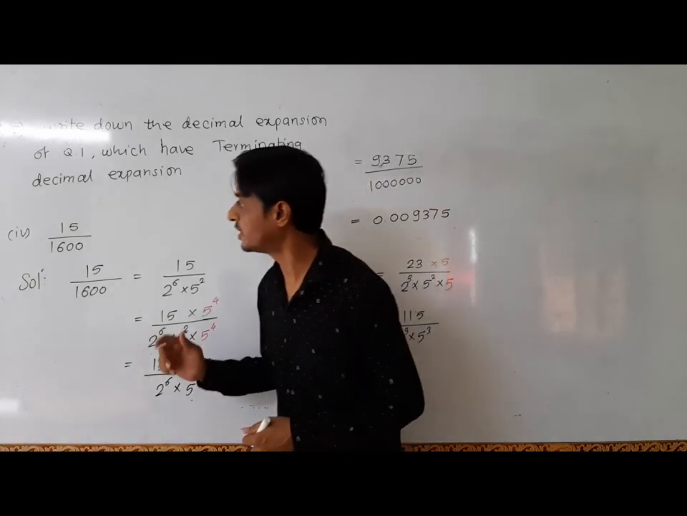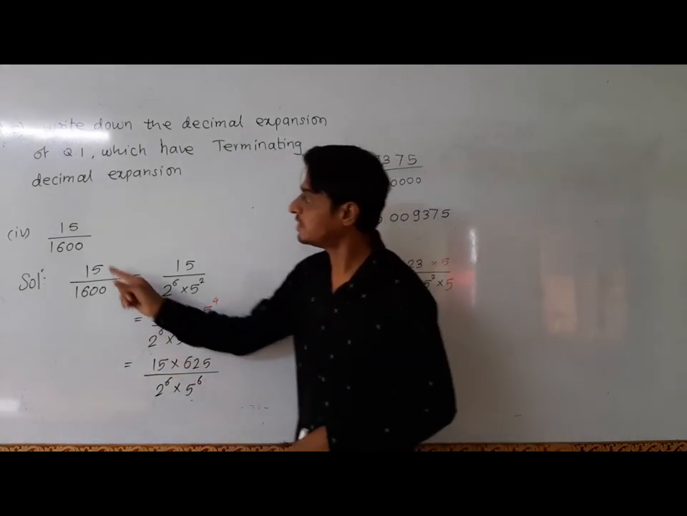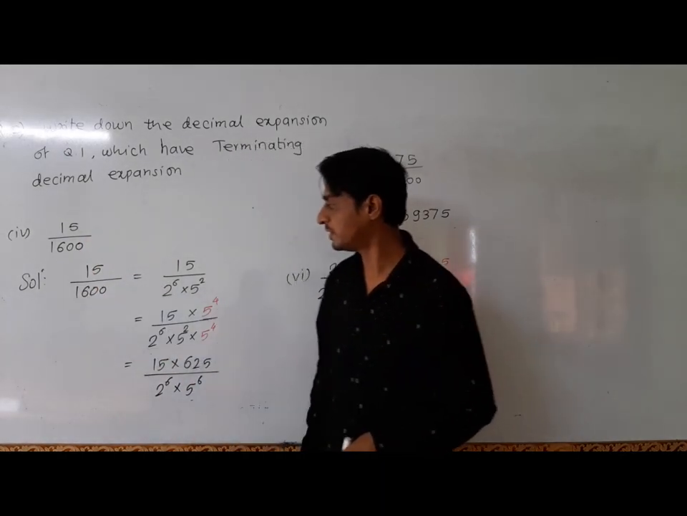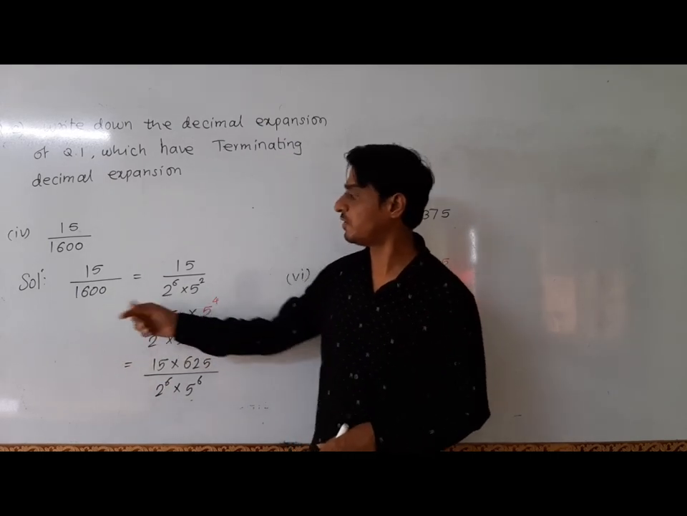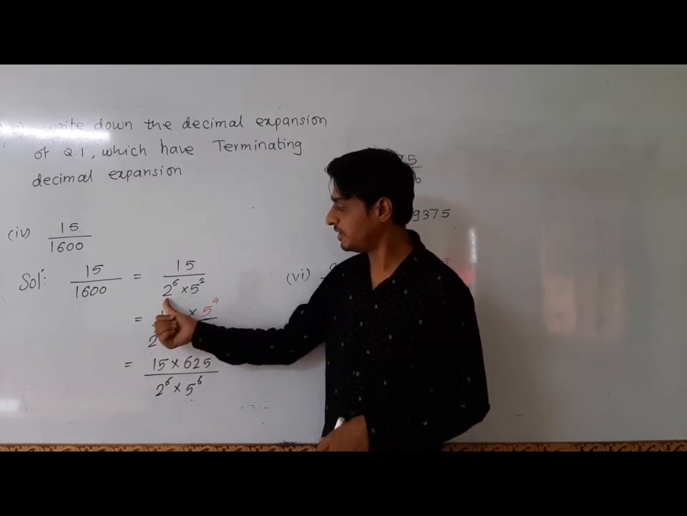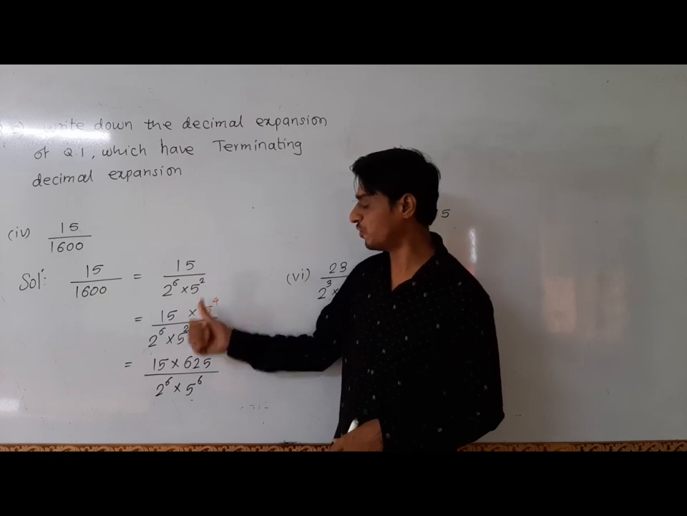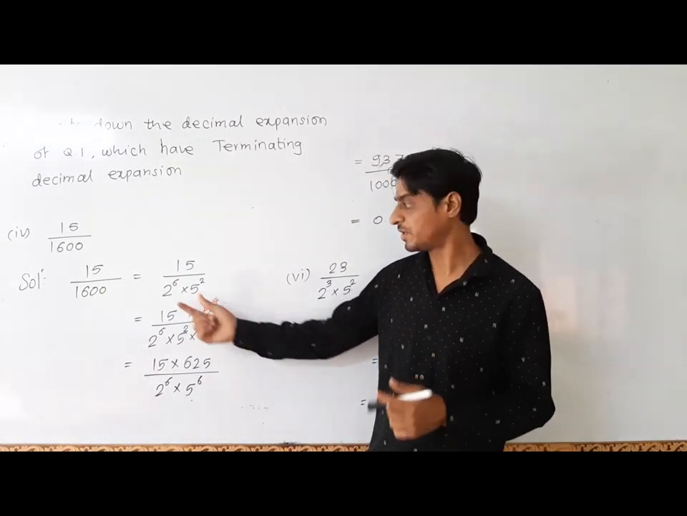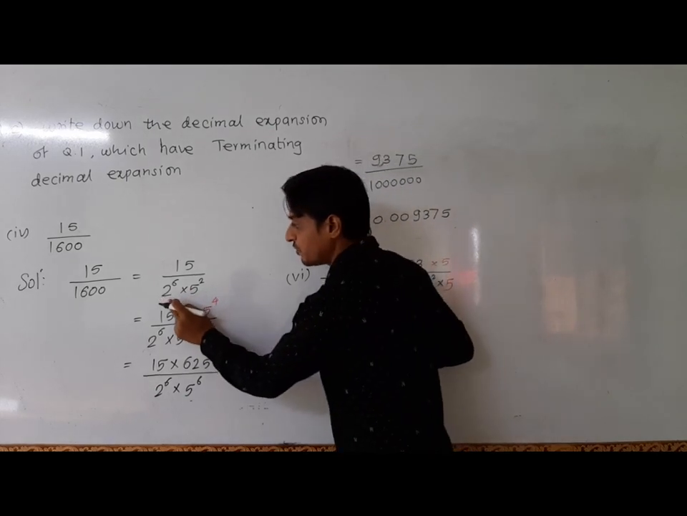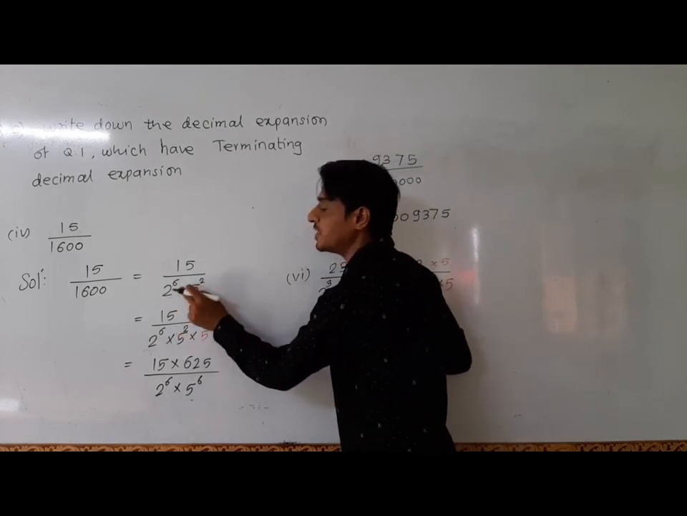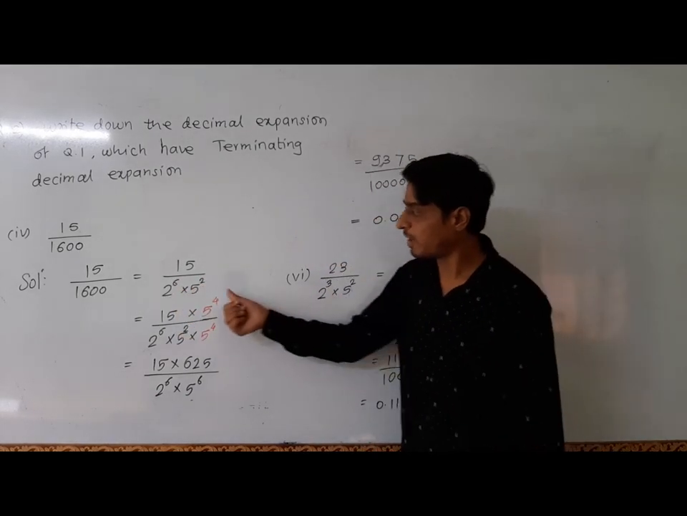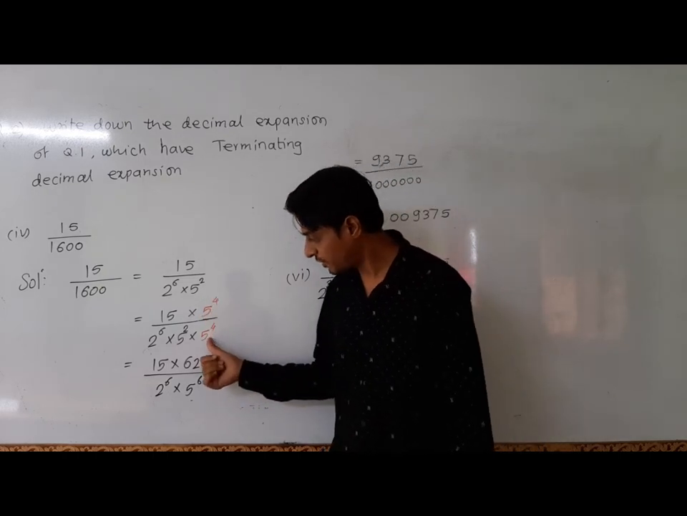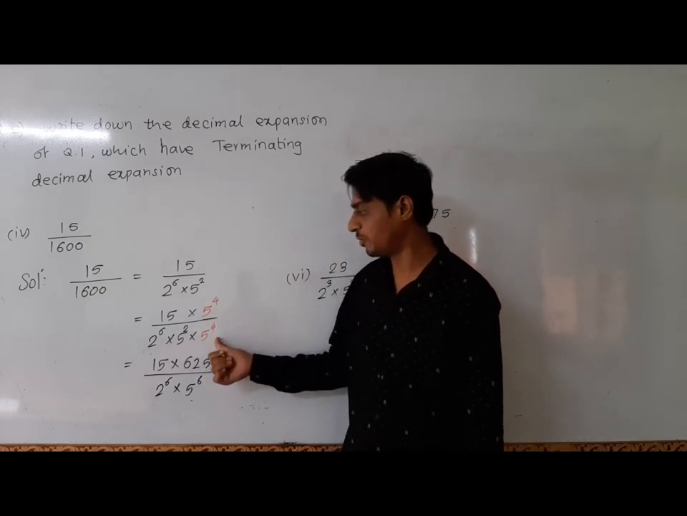Okay, let us see question number 4. Fourth is 15 upon 1600. This 1600 we have expressed in 2 raised to 6 into 5 raised to 2 form. Now we have to convert the denominator into multiple of 10 form. So the powers of 2 and powers of 5 must be the same. To make the powers the same, we will adjust 5 raised to 4 in numerator and denominator.